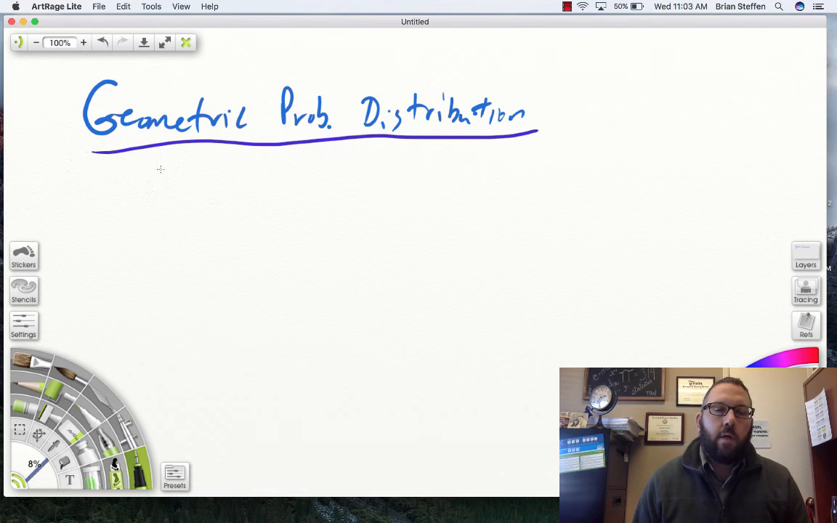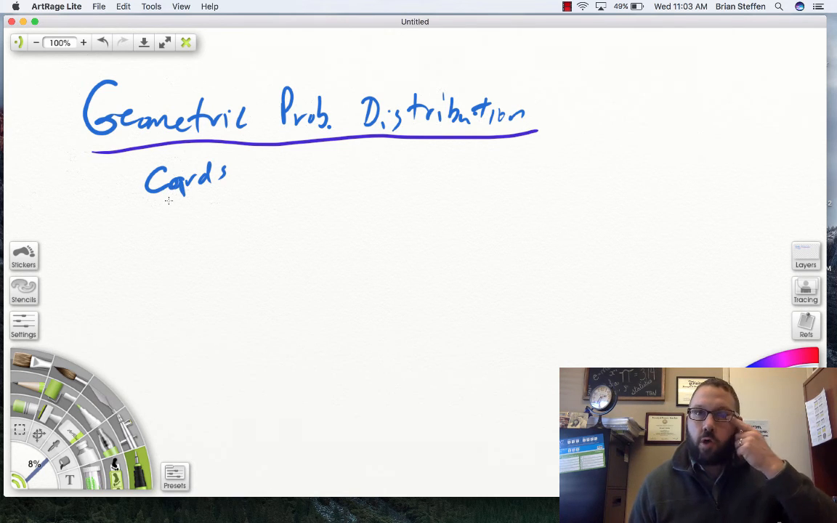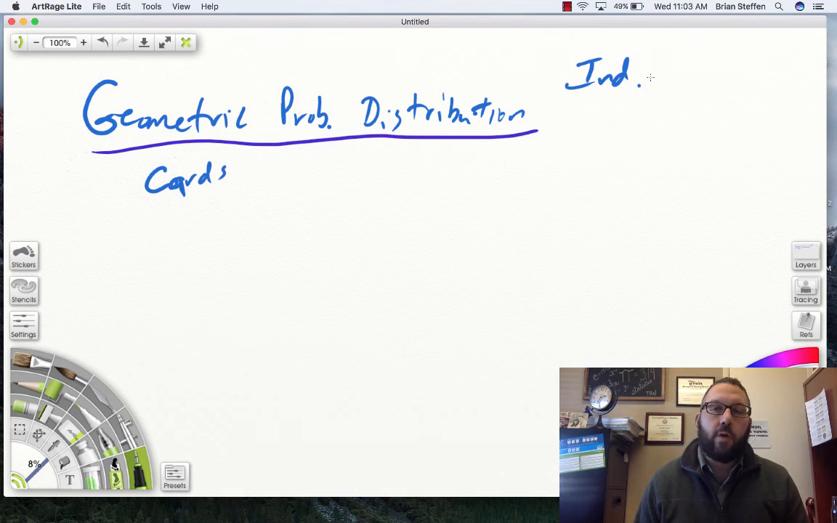So let's say that you have a well-shuffled deck of cards. I'm going to draw a card out at random, so it's still a random variable, and I'm going to look at it. When I'm done looking at it, I'm going to put it back in the deck and shuffle it back up. So I have independence going on, because the outcome of one card is not going to influence the likelihood of the outcome of the other card. My probability is going to remain constant, just like it is in a binomial.